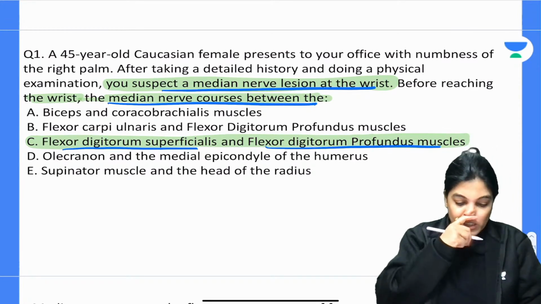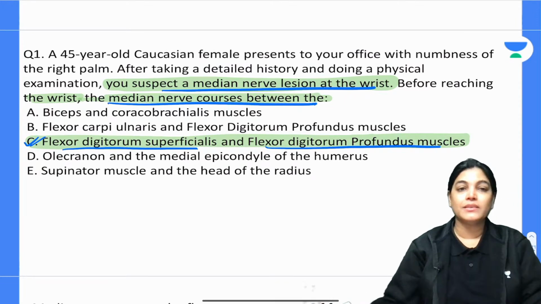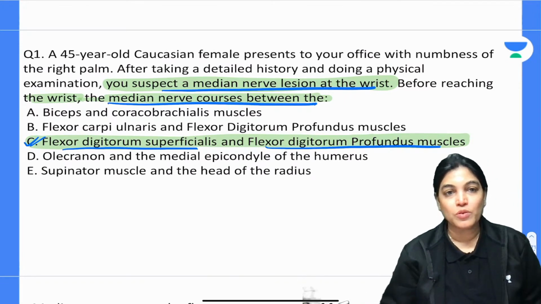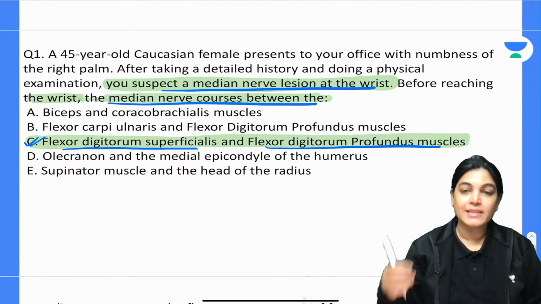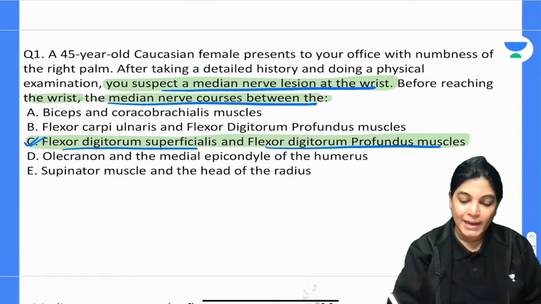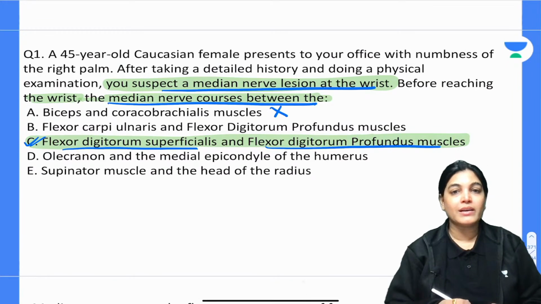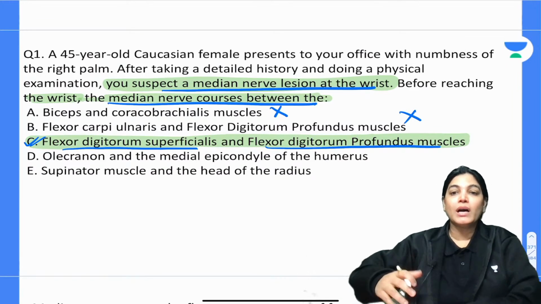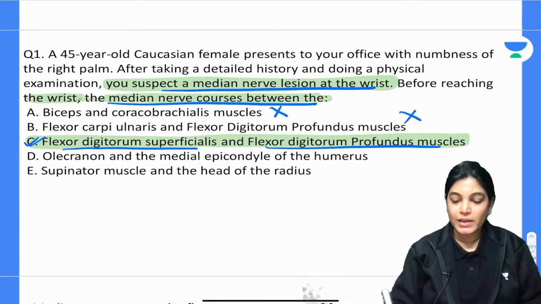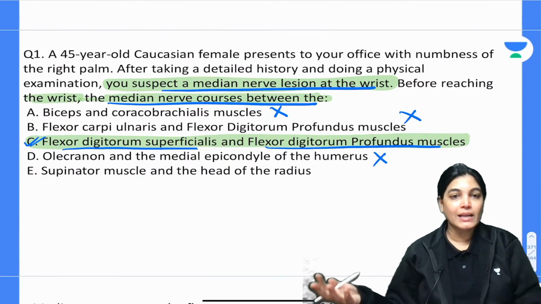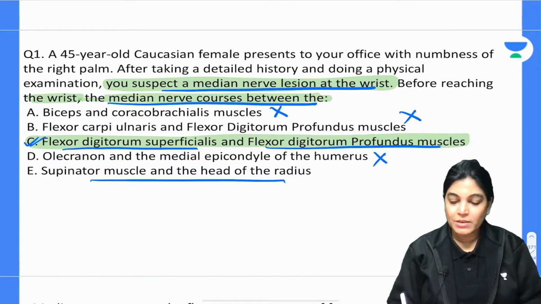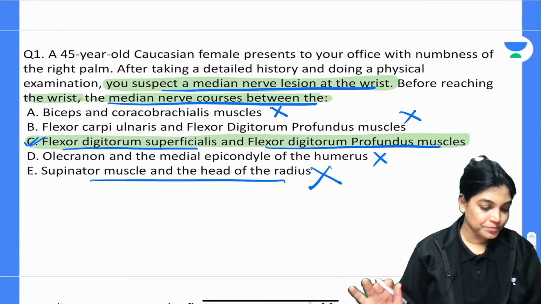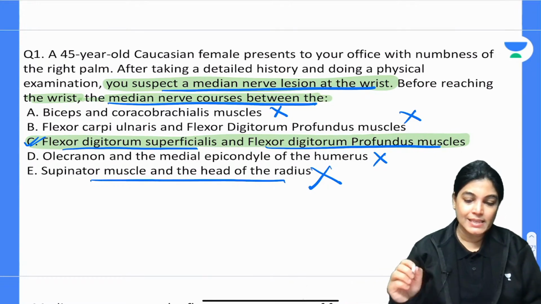So C is the correct answer, that it passes between flexor digitorum superficialis and flexor digitorum profundus. That is the course of the median nerve. Biceps and coracobrachialis is not the right answer; it is high up. The relation with flexor carpi ulnaris is with the ulnar nerve. Olecranon and medial epicondyle are also related to the ulnar nerve. Supinator muscle and head of radius are related to the radial nerve. So the correct answer is C.